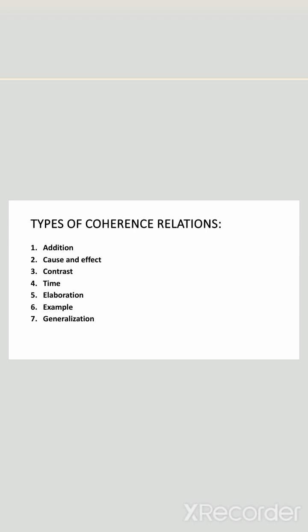The last type of coherence relation is generalization. Generalization is basically drawing a conclusion based on specific instances. For instance, most people love traveling abroad, and John is no exception. In this sentence, most people is a generalization that sets the context for the specific example of John.